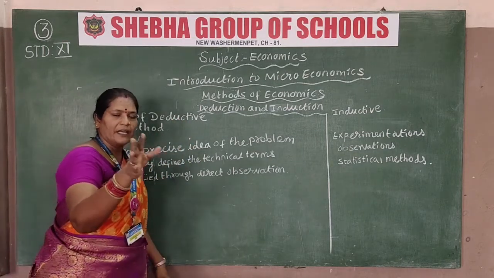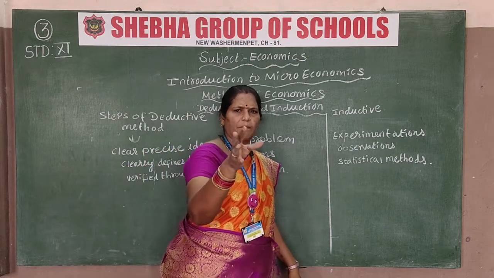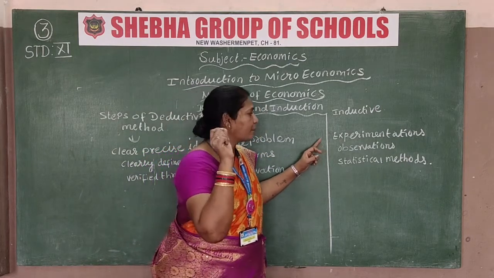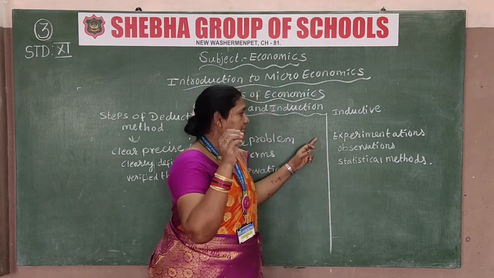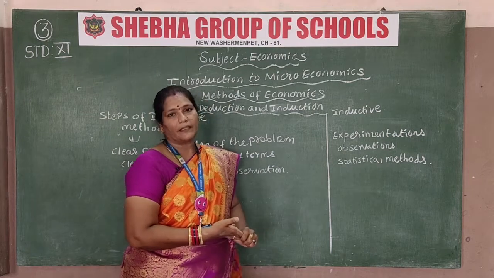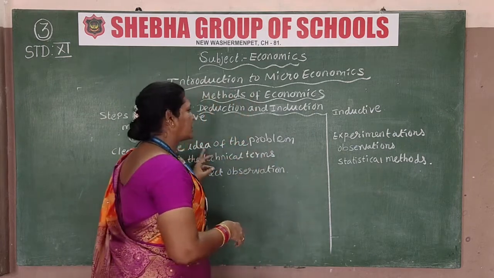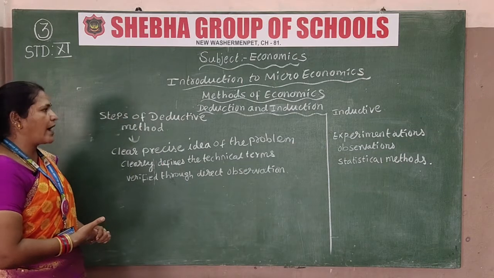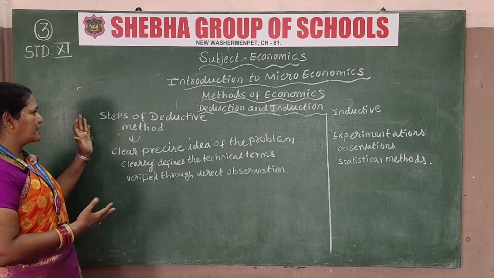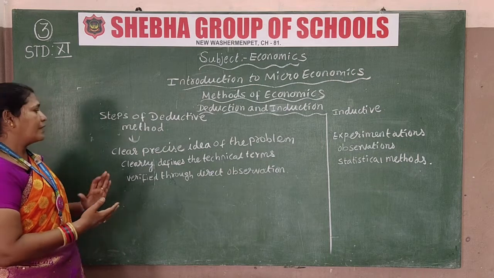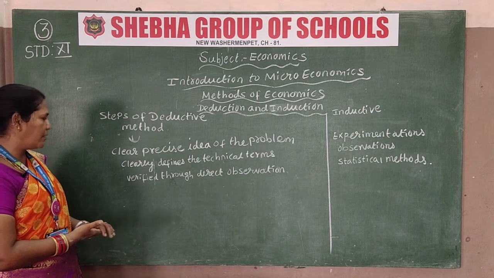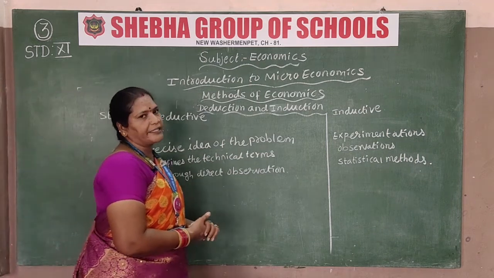For the inductive method there should also be some steps. It comes with experimentation, then observation, and then the statistical method. So these are the steps given for the deductive and inductive methods. In deductive: a clearly prescribed idea of the problem, clearly defined technical terms, verification through direct observation.